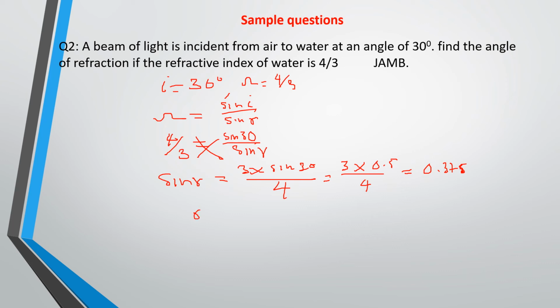So R will be the inverse of sine 0.375. By the time you find that out on your calculator, R will be approximately 22 degrees. So this is the angle of refraction for this particular question. You see the way I applied the formulas for both real and apparent depth, and for angle of incidence and angle of refraction. This is just how to use them. There's no plenty story about it.